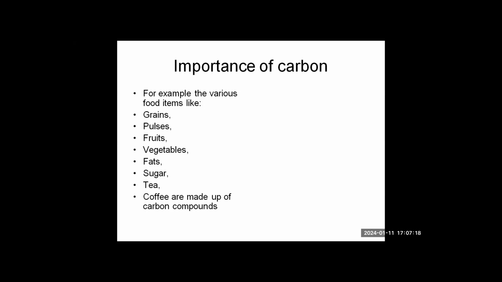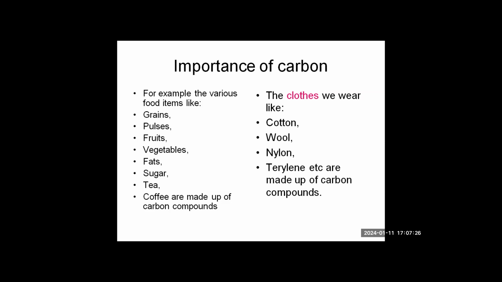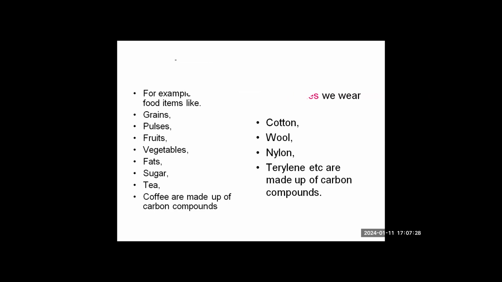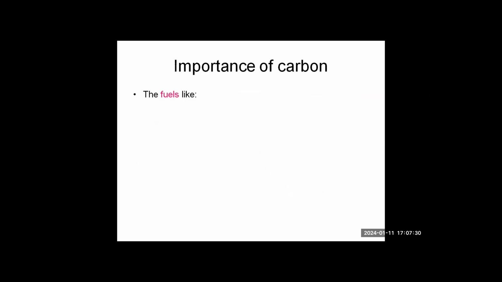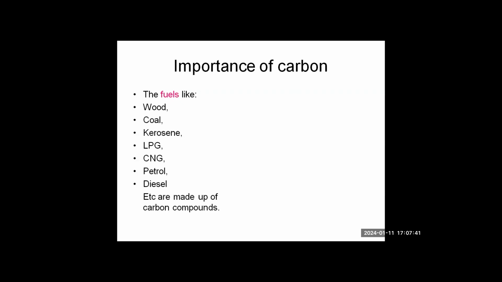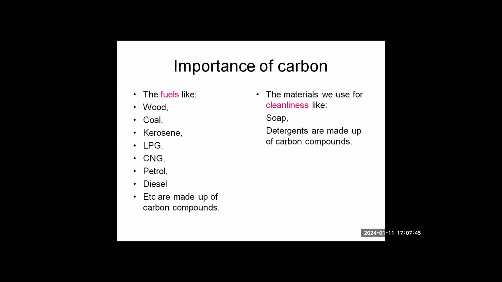Not only that, the clothes that we wear, like cotton, wool, nylon, terylene, have carbon. The fuels that we use, like wood, coal, kerosene, LPG, CNG, petrol, diesel, have carbon in them. The cleanliness materials like soaps and detergents all have carbon in them.